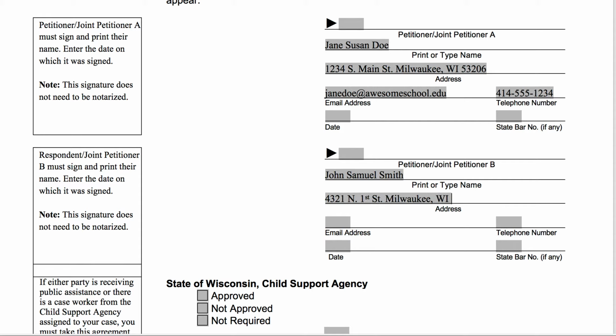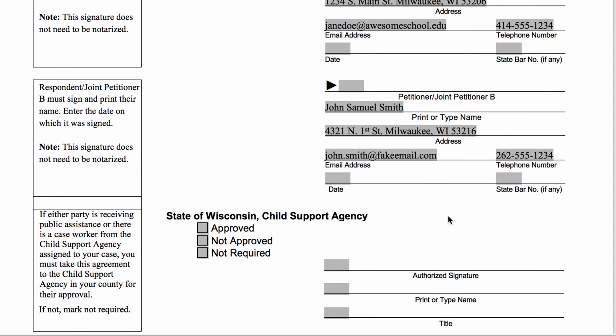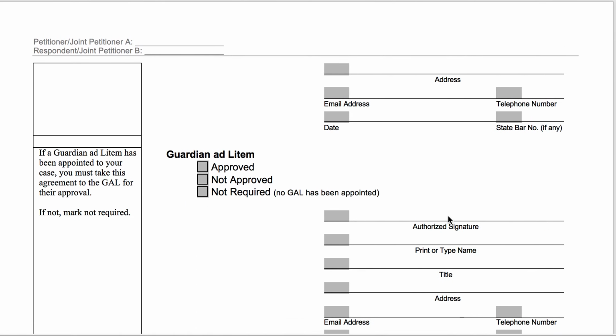And we'll just get this information in, his email address and phone number as well. All right, and then that is that for this form.